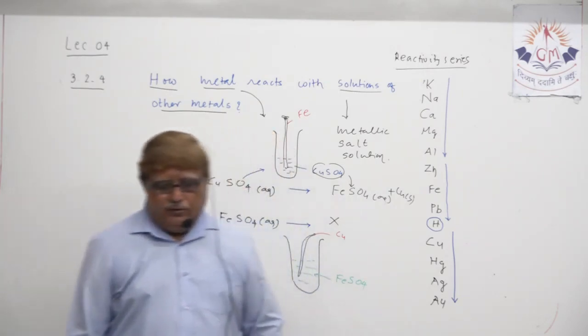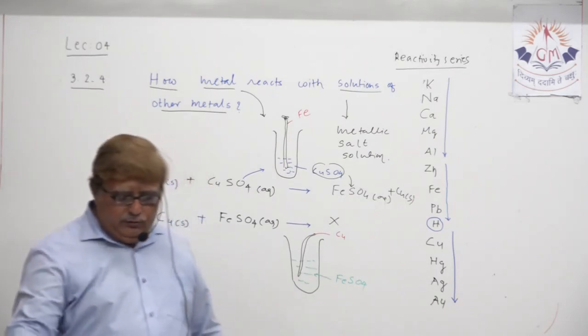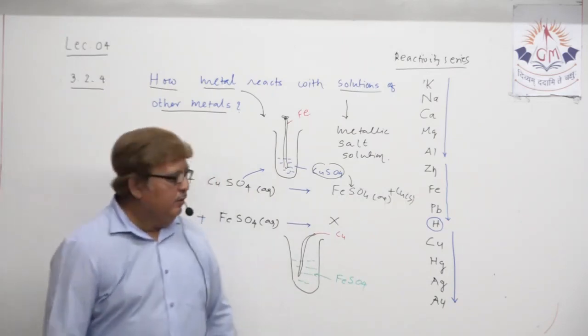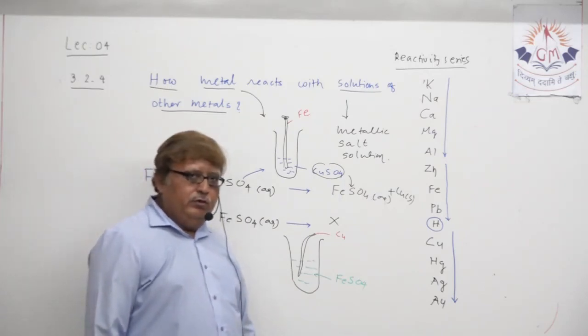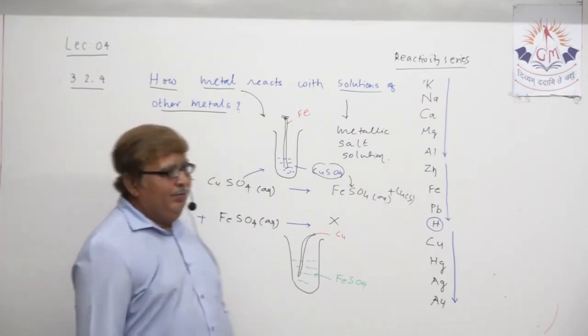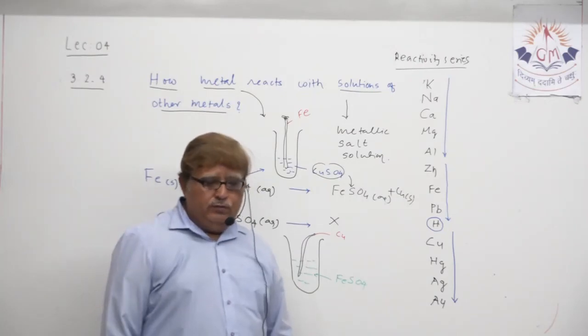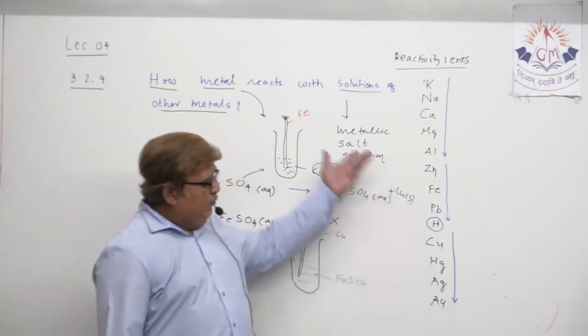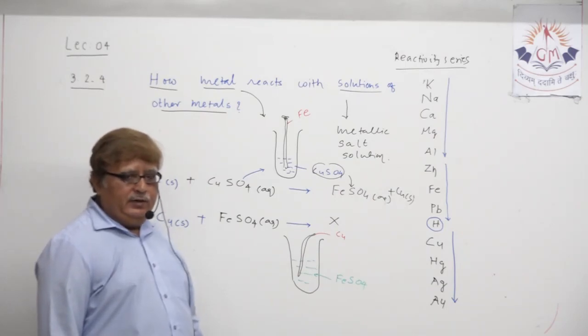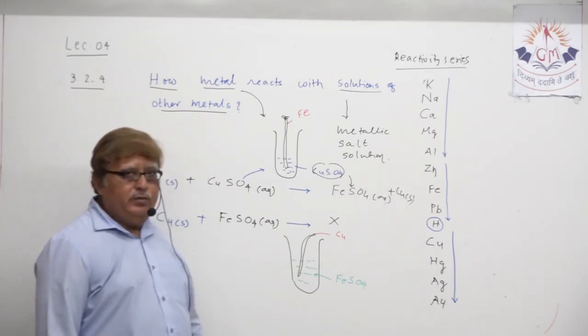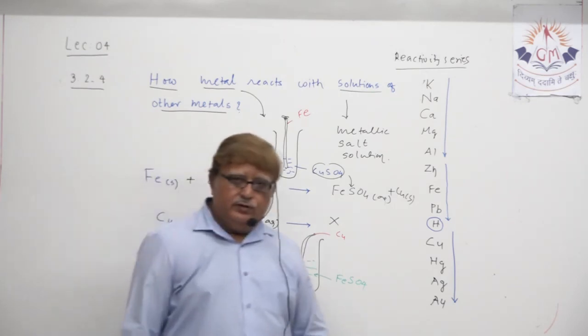So today's topic is over, that is how metals react with solutions of other metals. You need to know how tactically you can remember the metallic reactivity series that I explained. You can remember it quite easily.